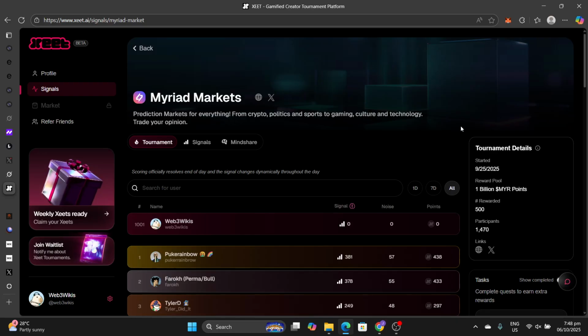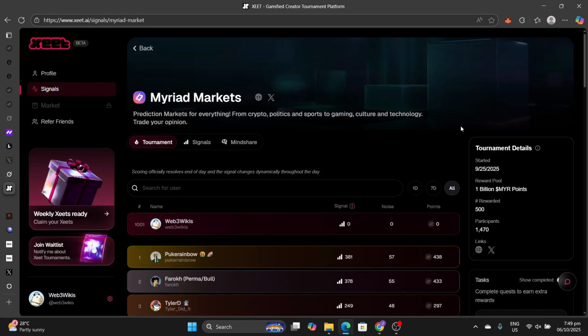Now, to get started on Xeet, you need to connect with your X account. Depending on the history of your X account, if you've been talking about Web3 in general, you will get some bonus Xeets. However, if you're just getting started, you can just get started. There are no thresholds. All you need to do thereafter, once you have signed up on Xeet, to be dominant on the Myriad Markets leaderboard is to talk about Myriad Markets on X, especially via your posts. Myriad Markets is a prediction market on Abstract Chain.